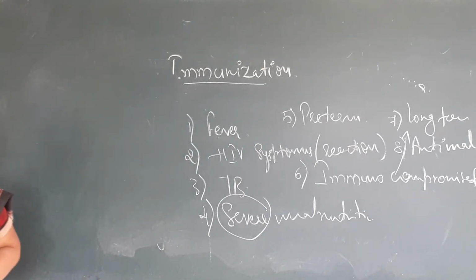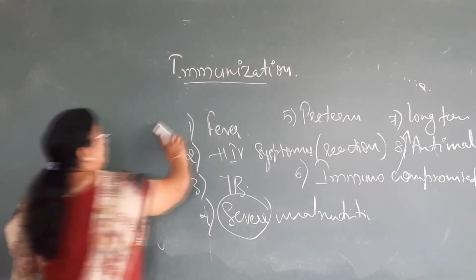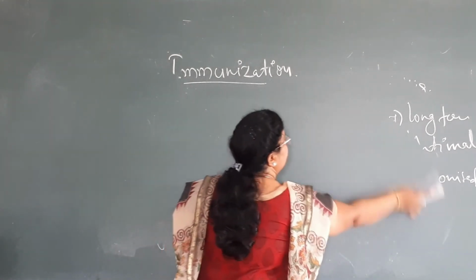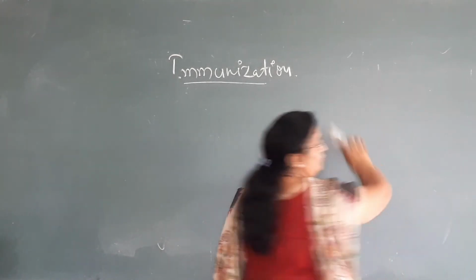So these are the 8 contraindications. Let me repeat: fever, child with HIV symptoms, child having tuberculosis, then the child with severe malnutrition, child with immunocompromised conditions, or even long term steroids, and child on anti-malignant drugs. In all these conditions, the vaccination should be avoided or contraindicated, or in some of the conditions it should be postponed. Okay.